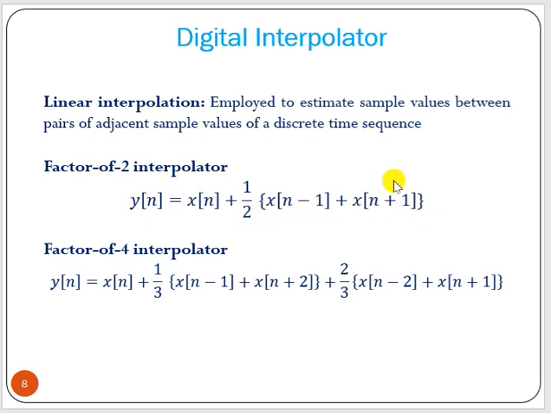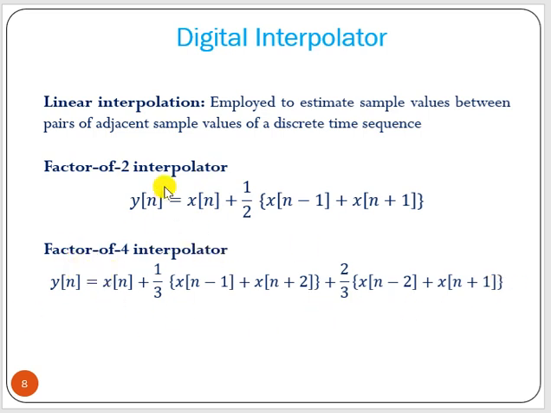Now x[n+1] means what? This is nothing but the future value. This is the past value, this is the future value, and this is the present value, x[n]. This is a factor of 2 interpolator, and this is a factor of 4 interpolator.